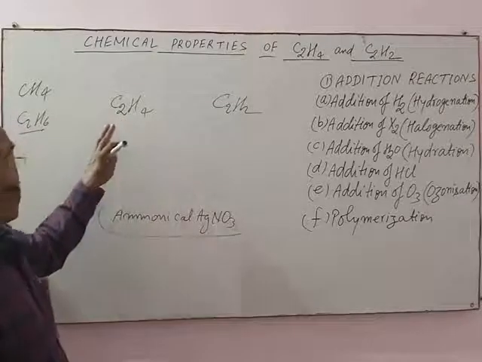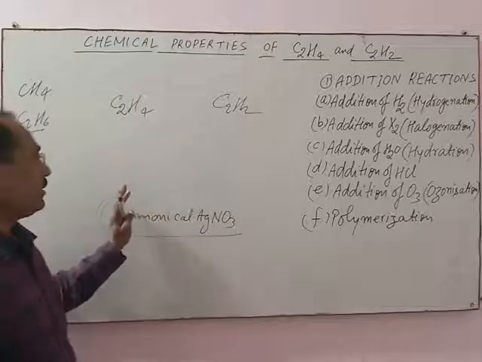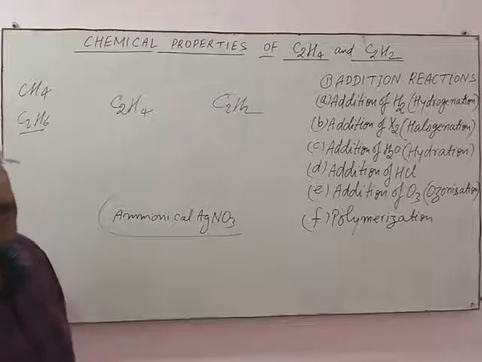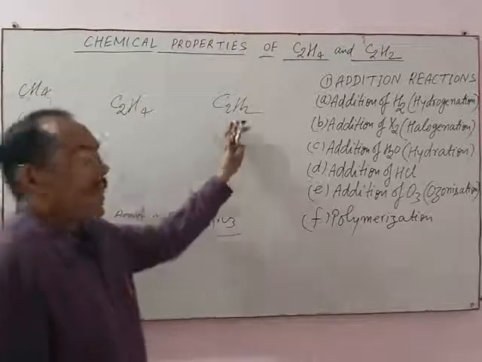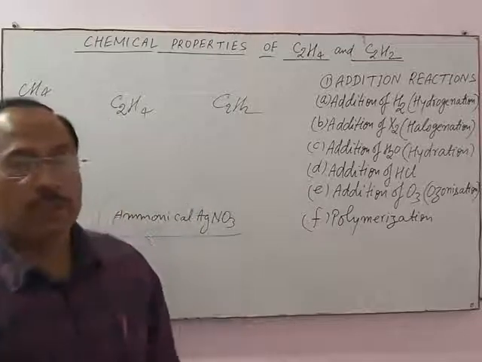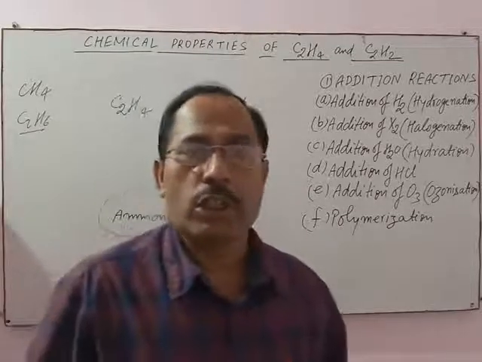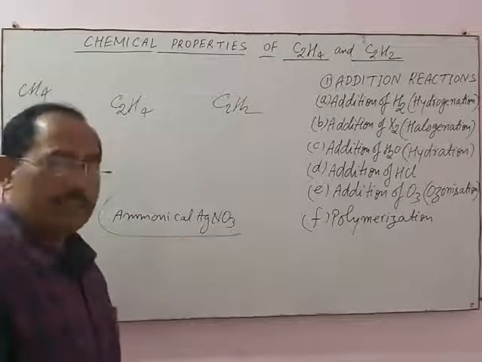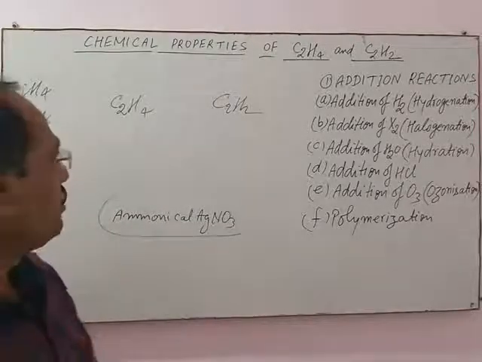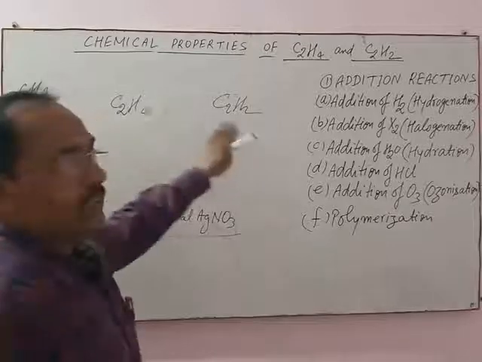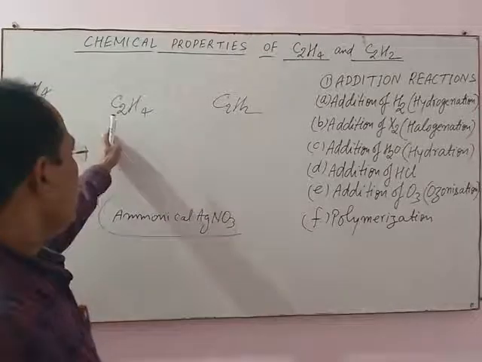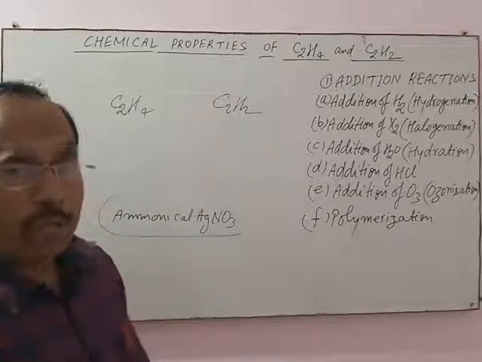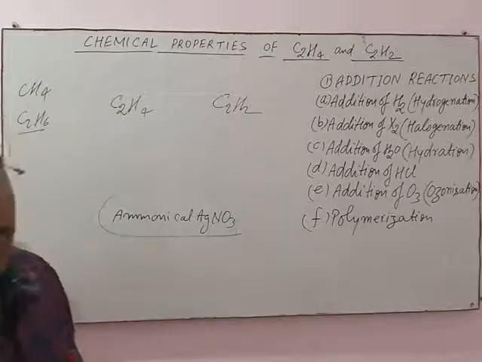Ethene does not give any reaction with Tollens reagent, meaning ammoniacal silver nitrate solution, but acetylene forms a white precipitate with Tollens reagent. So with the help of the Tollens reagent test, we can distinguish between ethene and ethyne. Ethene, no reaction, but ethyne forms a white precipitate with Tollens reagent.